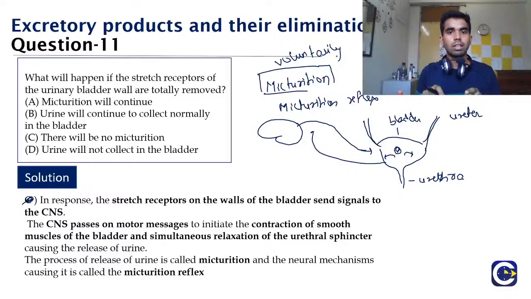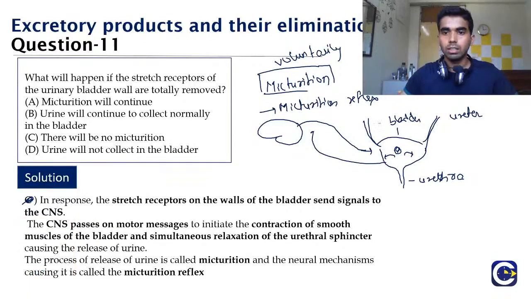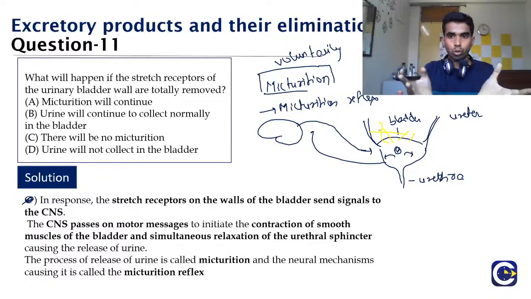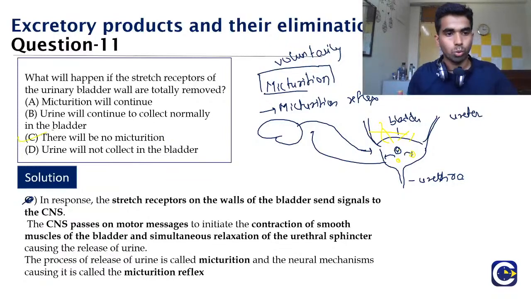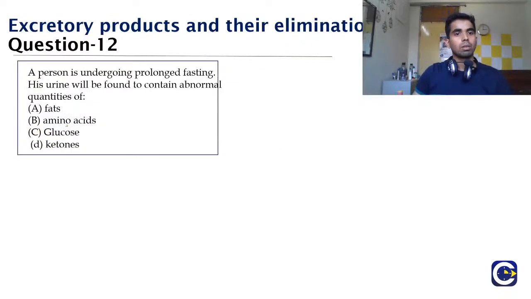If you are voluntarily passing the urine, it is known as micturition, and this whole process is known as the micturition reflex. There are certain nerves associated with the bladder, and if you cut these nerves, the CNS will not know whether the bladder is stretched or filled or not. So even when it is filled with urine, you will not get the urge to pass the urine, and hence there will be no micturition. So the correct answer, as Akshaya said, should be option C. Now coming to question number 10.